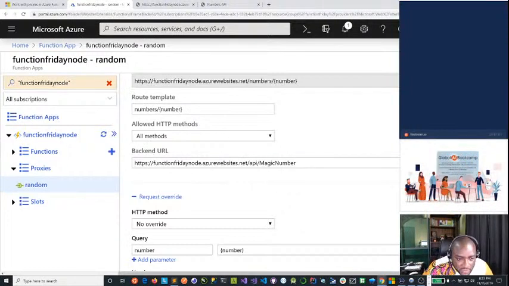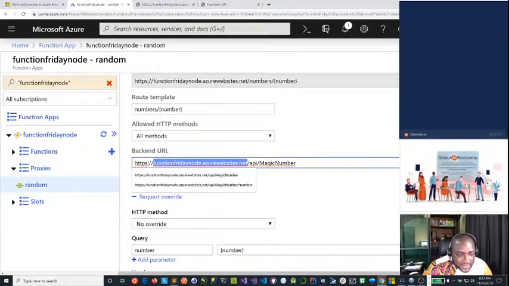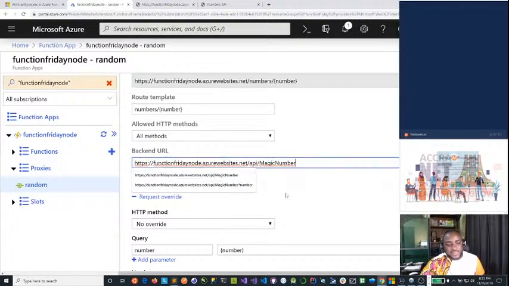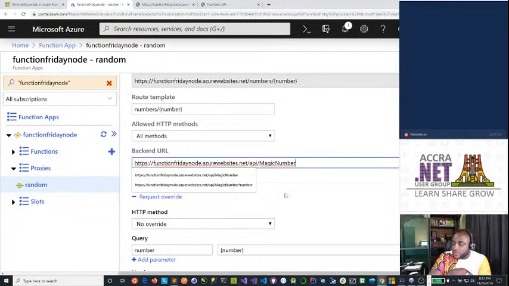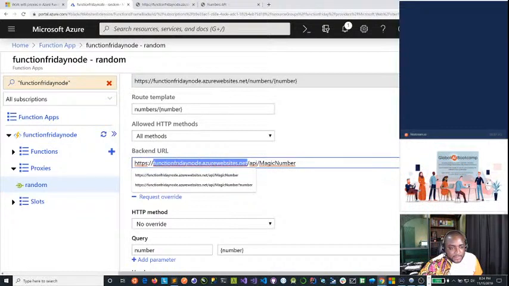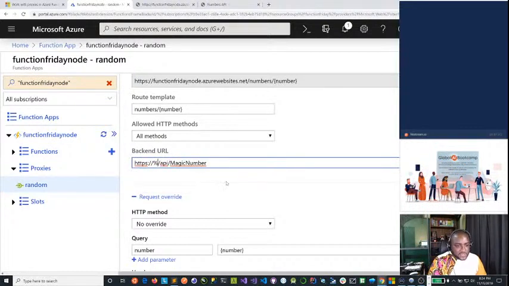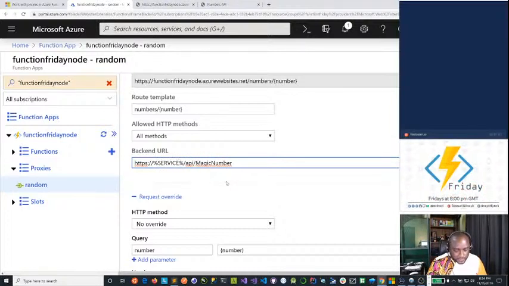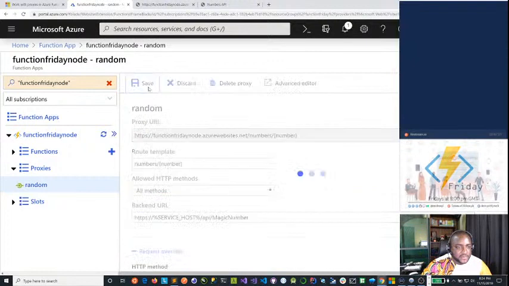I could actually store the whole of this endpoint here. Let's copy this. I could store the whole of this in an application settings variable, and then reference that within my backend URL and it'll still work perfectly. So let me show you how to do that. We're going to copy this from here. Actually, let's cut it. I'm going to put it in an application variable called service host, and I'm going to save this.